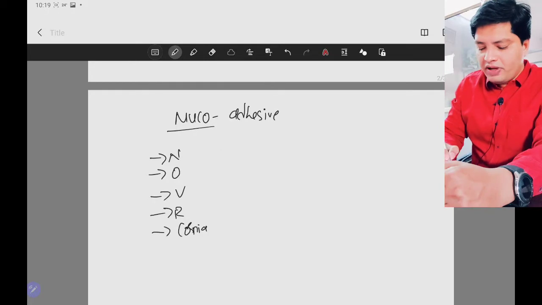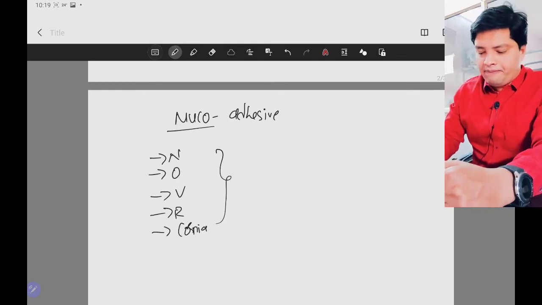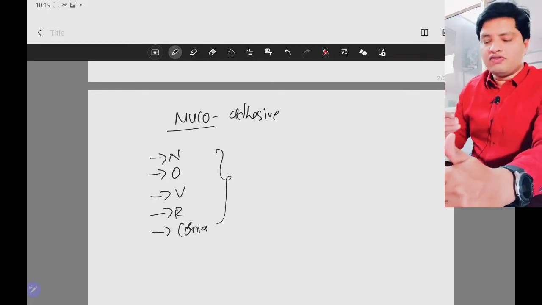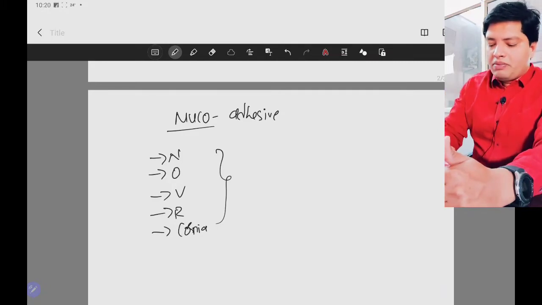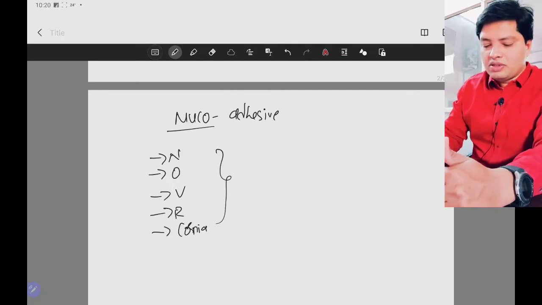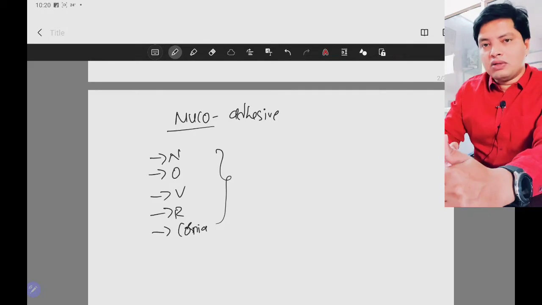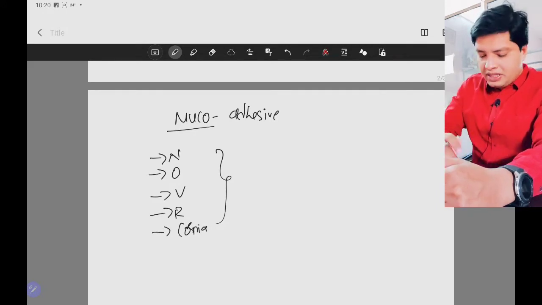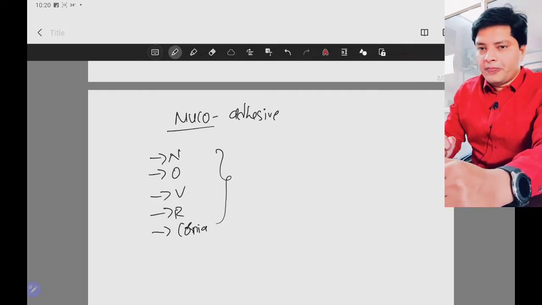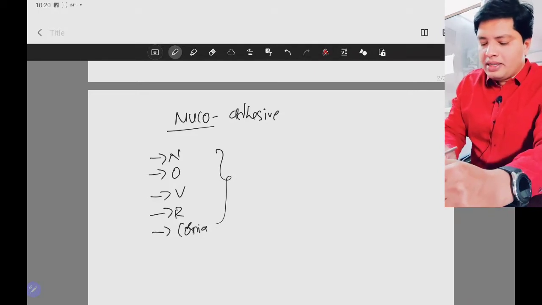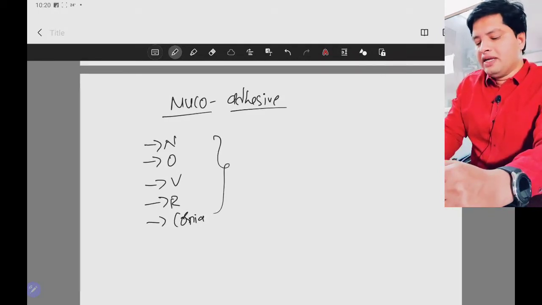So these are the places where we have mucous membrane. Now we are designing a new dosage form. We call it a mucoadhesive because this dosage form is going to adhere to the mucous membrane which is present in these parts of the body. We call it a mucoadhesive drug delivery system.